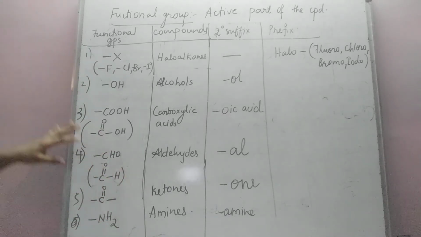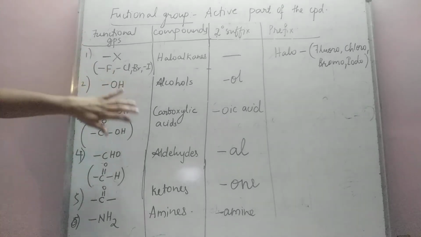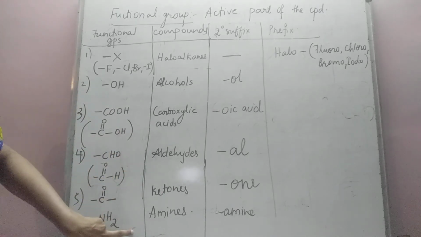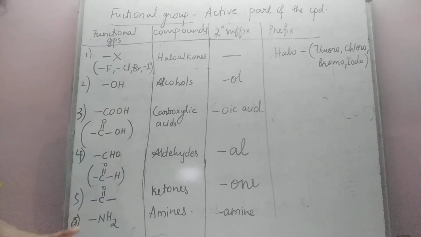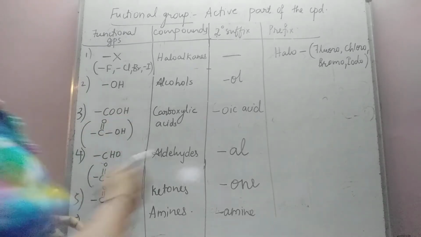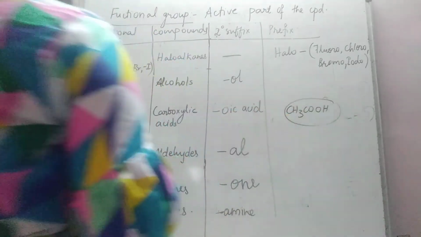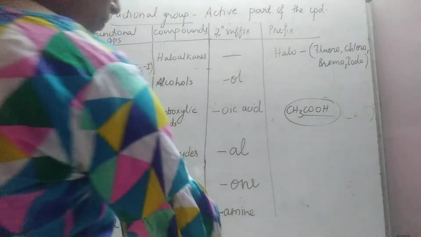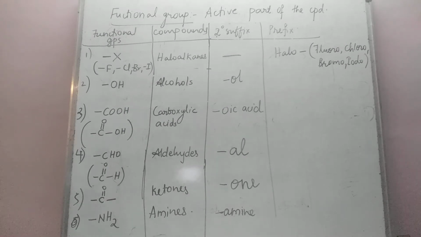As of now, you have to study only these 6: halogen, alcohols, carboxylic acids, aldehydes, ketones and amines. If you see the COOH group, then it is an acid. As in acetic acid, you might have heard about this compound which is present in vinegar. CH3COOH. Can you see this group COOH? Yes. Okay. So we will be taking up some examples of all these categories.